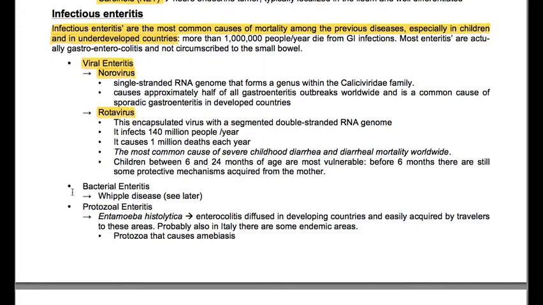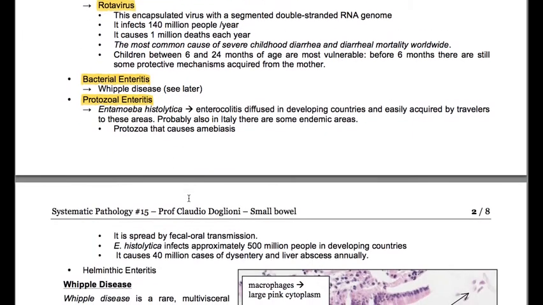We have bacterial enteritis, so Whipple's disease, and protozoal enteritis, Entamoeba histolytica, which is an enterocolitis diffused in developing countries and easily acquired by travelers to these areas. Probably also in Italy there are some endemic areas. So we have a protozoa that causes amoebiasis. It is spread by fecal-oral transmission.